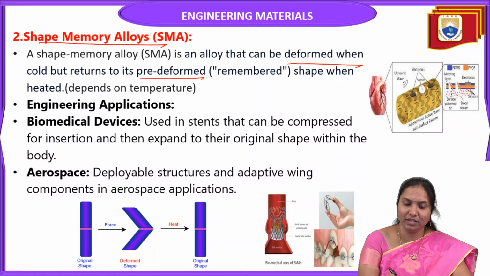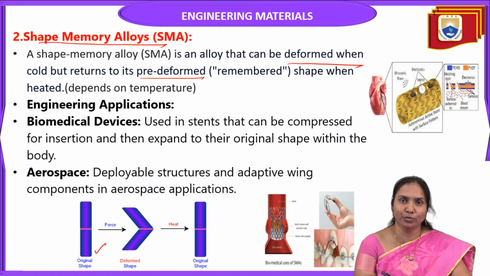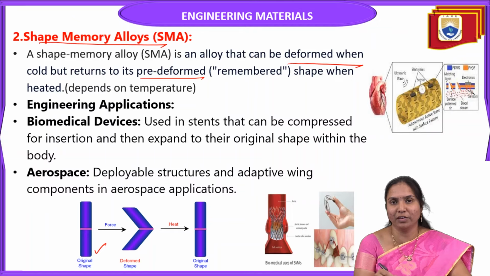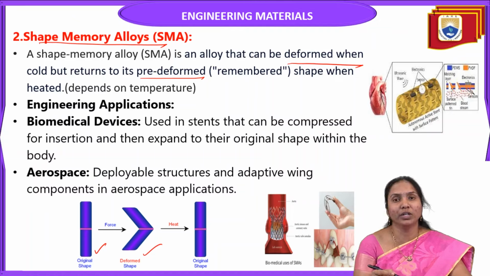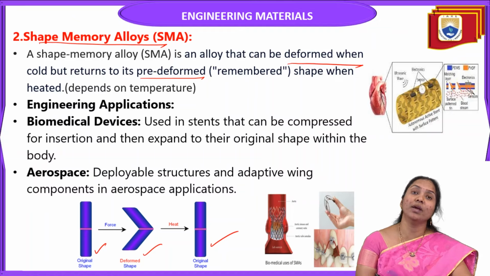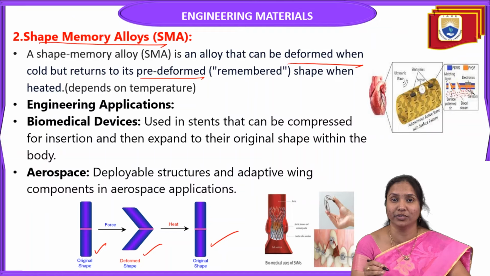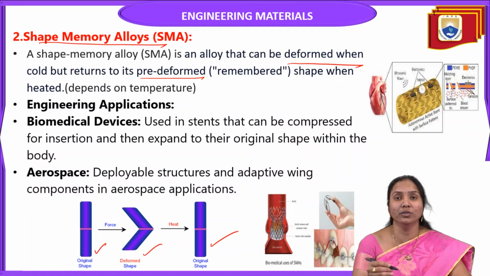For example, you see this is the original shape of a tube or pipe. When we bend it, that means when we apply force or cool conditions, it is deformed. During the heating process, it returns to its original, remembered shape. So this type of material is called a shape memory alloy. They can change their shape or size with respect to temperature.